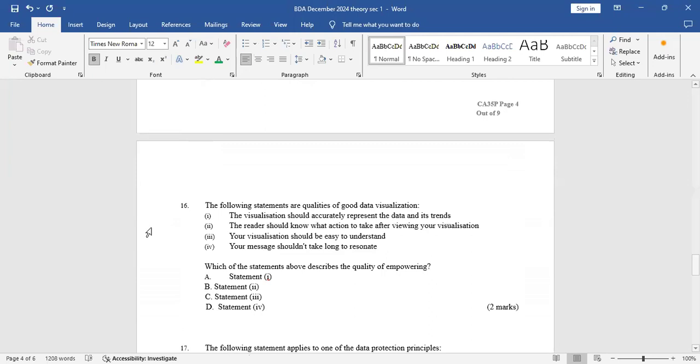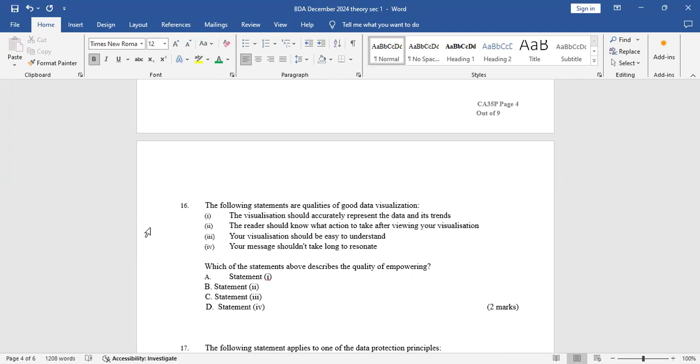1, the visualization should accurately represent the data and its trends. 2, the reader should know what action to take after viewing your visualization. 3, your visualization should be easy to understand. 4, your message shouldn't take long to resonate. So which of the following statements above describes the quality of empowering?